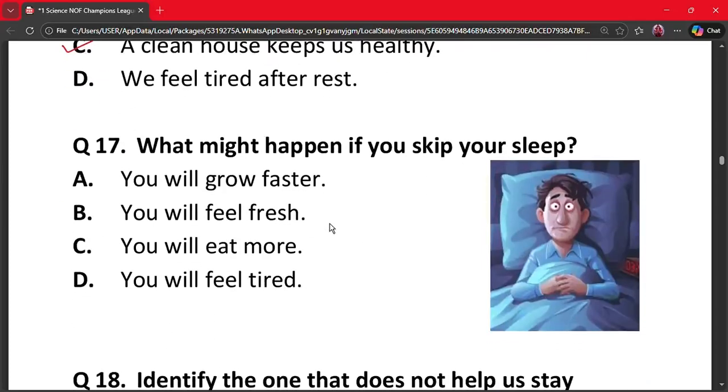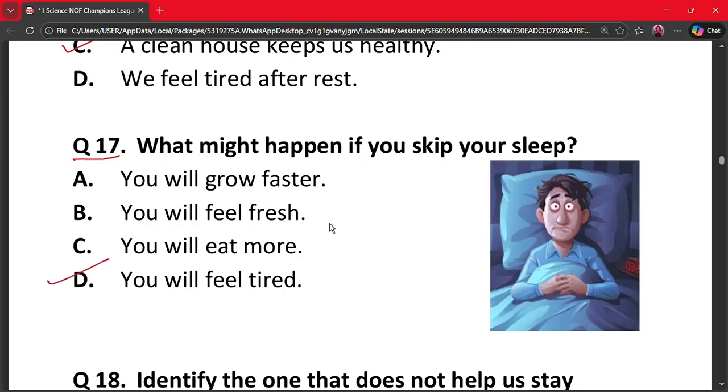Question number 17. What might happen if you skip your sleep? A. You will grow faster. B. You will feel fresh. C. You will eat more. And D. You will feel tired. The correct option is option D.